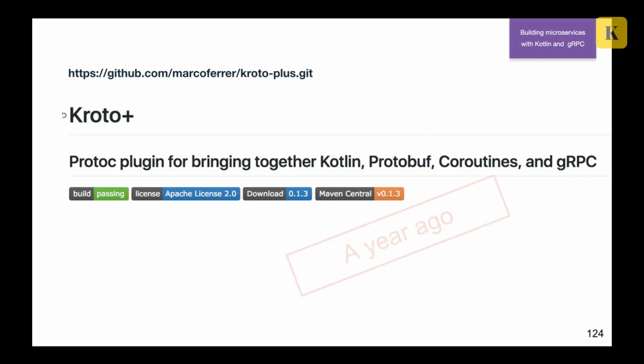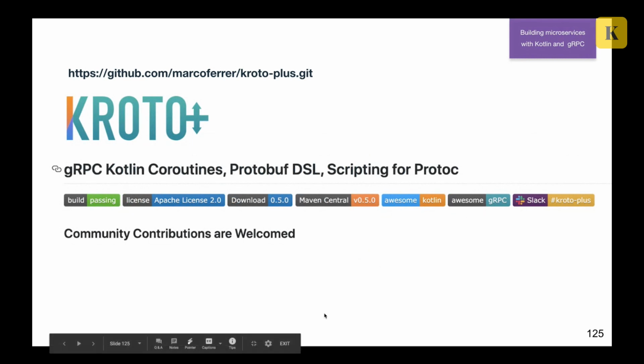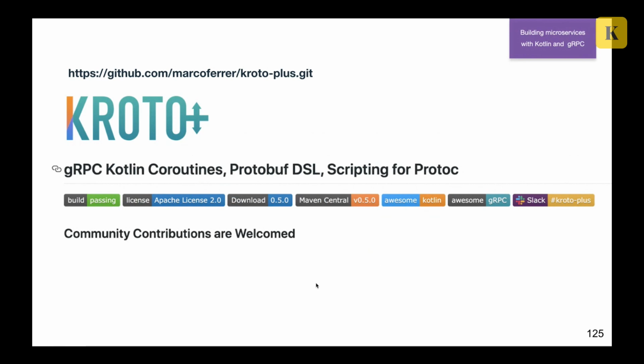Another library is Quota Plus. A year ago, I guess even more, a year and a half ago, it was not really ready, but now it has a logo, it has a channel, and it has a lot of cool stuff inside. You can not only use it for gRPC and Kotlin, but you can also upgrade it, and you can put more into your proto files and into the conversion of your proto files into Kotlin classes. So you can even customize it better. If you want to play more with proto generation, you can work with Quota Plus.